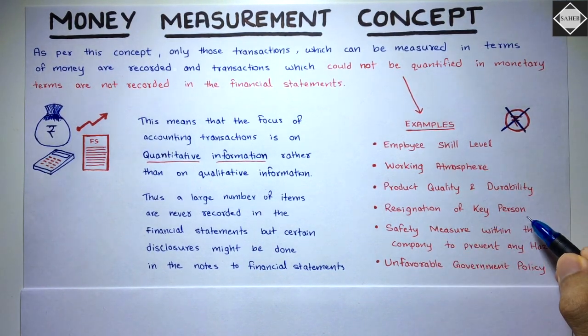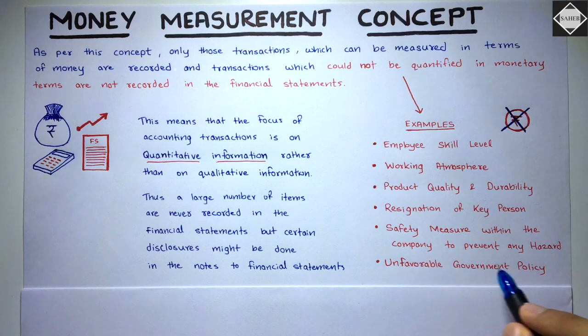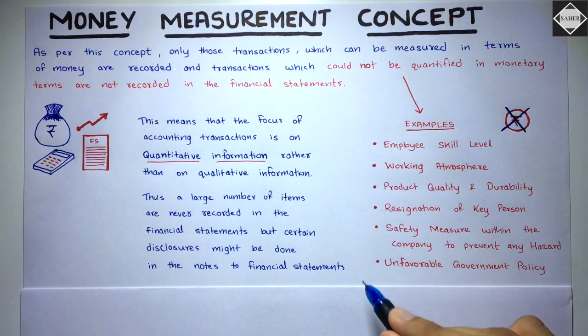Resignation of a key person such as the CEO, managing director or whatever it is, such persons leaving the company, that is also a considerable impact, right? It has a considerable impact on the company, the operations of the company, but still it will not be recorded in the financial statements. Same with the safety measures within the company to prevent any hazard, it's very important. And then unfavorable government policy, this is a threat actually to the business, right?